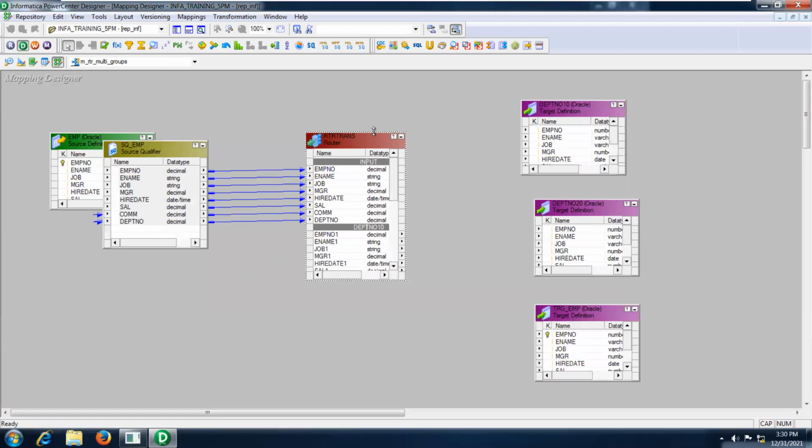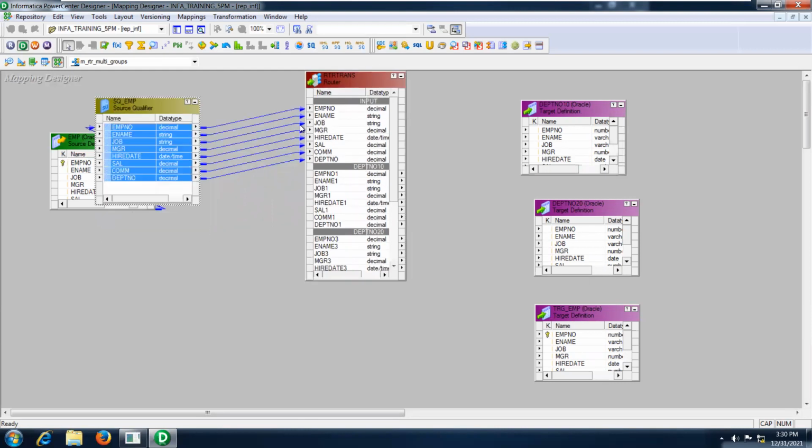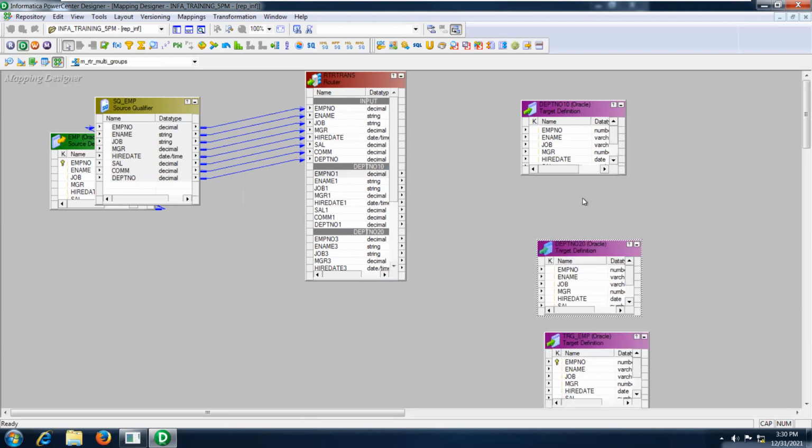Now let me connect. Always a single input group, right? And I'm going to take the department 10 related ports and connect them to my department 10 table.